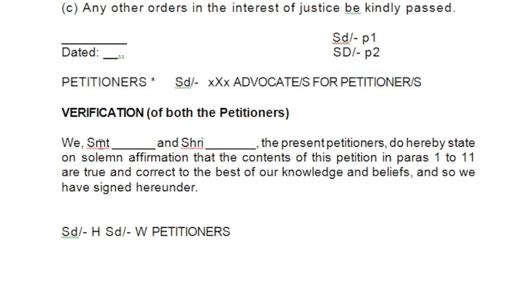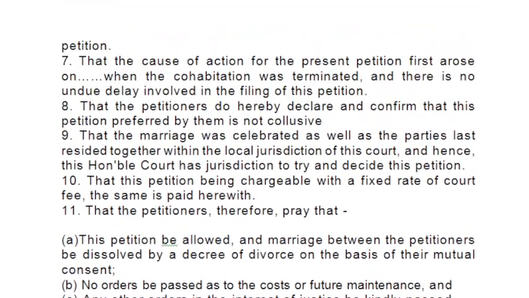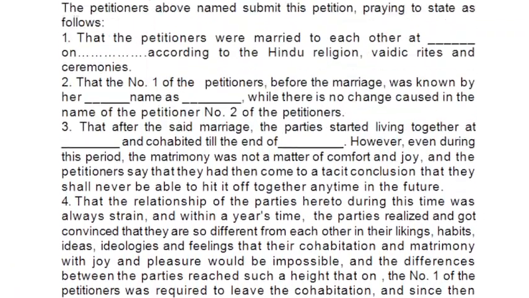Then the verification part will come. You have to mention the verification part. Husband and wife, the present petitioners, state that whatever they have stated in paragraphs 1 to 11 is correct and true to their knowledge and belief. You are just verifying these paragraphs. Then the signature of the petitioners, husband and wife, will come. You can mention that at the right hand side. So this is the format of filing a mutual divorce.